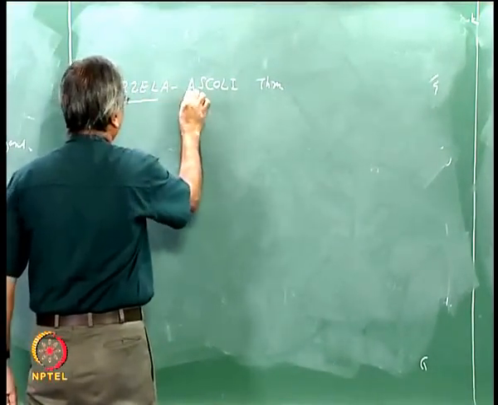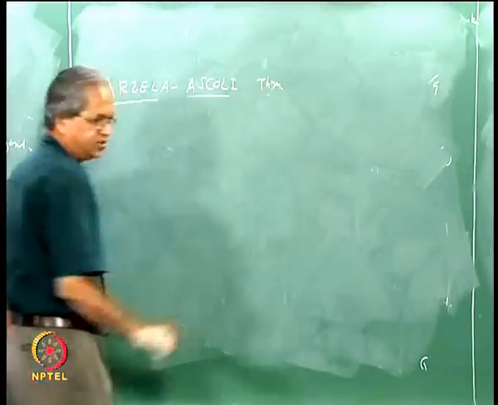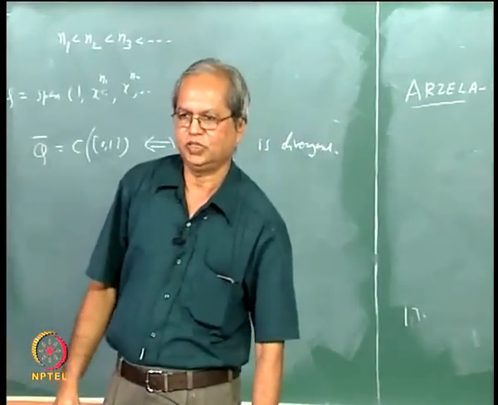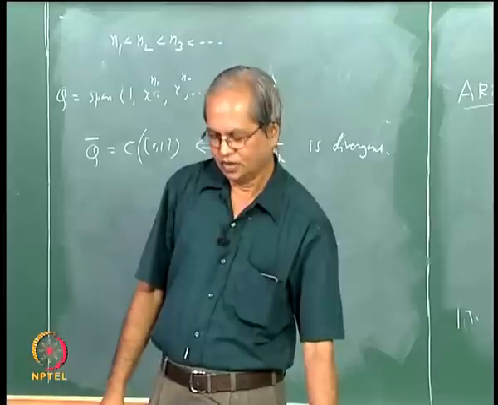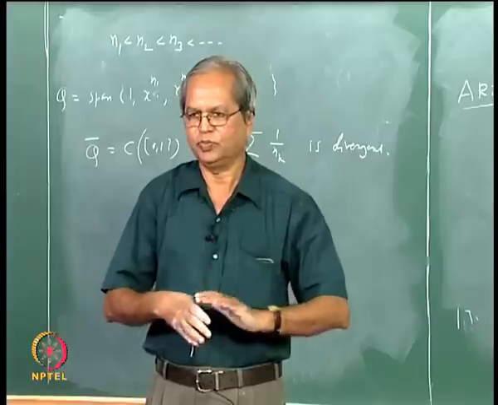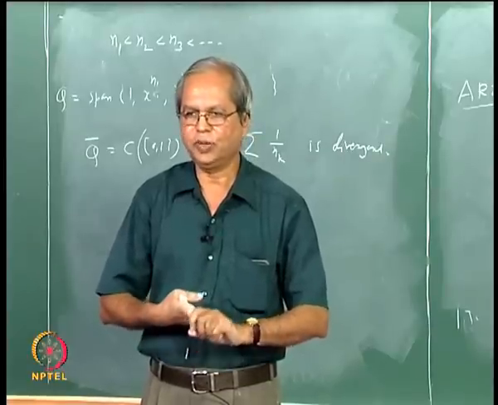Arzela and Ascoli were both Italian mathematicians. To discuss this theorem, let us first discuss a few preliminary things. You would have already discussed the various properties of metric spaces, and in particular compact metric spaces.